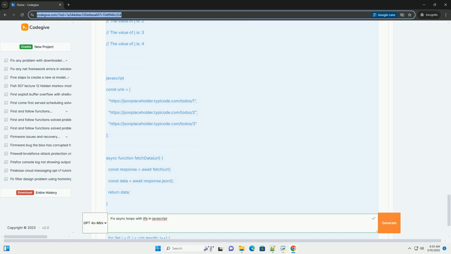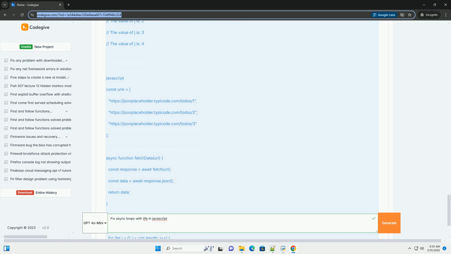Explanation. 1. function(j) {...}(i), this is the IIFE. function(j) defines an anonymous function that accepts one argument, which we'll call j. (i) immediately invokes the function, passing the current value of i as the argument.